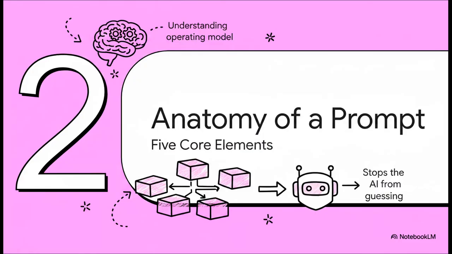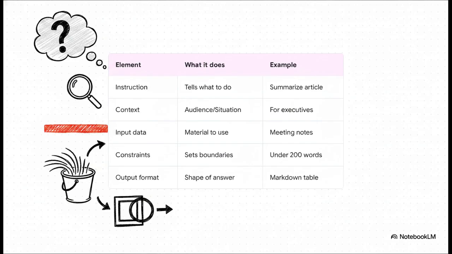Moving right along to section 2, the anatomy of a strong prompt. Let's look under the hood. Think of these 5 core elements as your absolute essential prompt engineering toolkit. First up, the instruction. This tells the model exactly what to do. Second, context. This explains the situation, or specifically who the audience is.